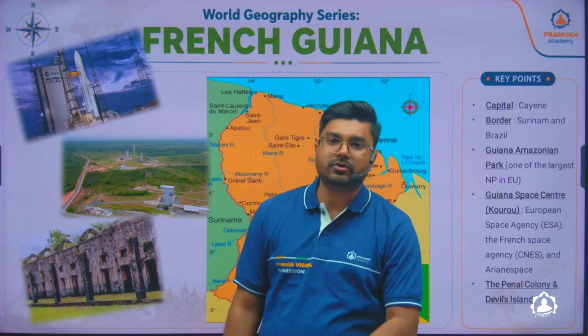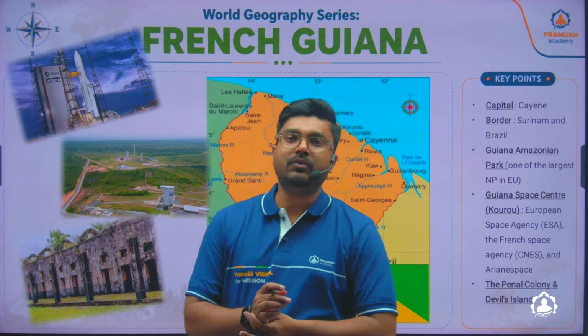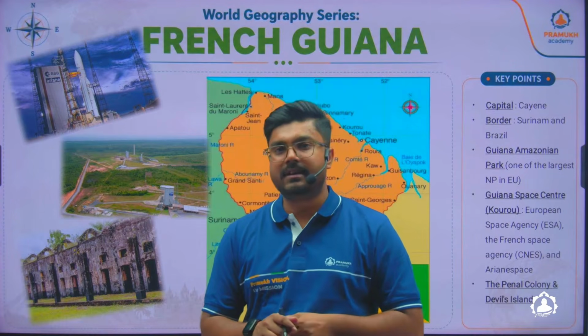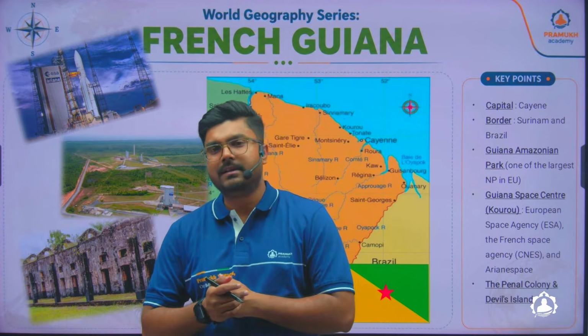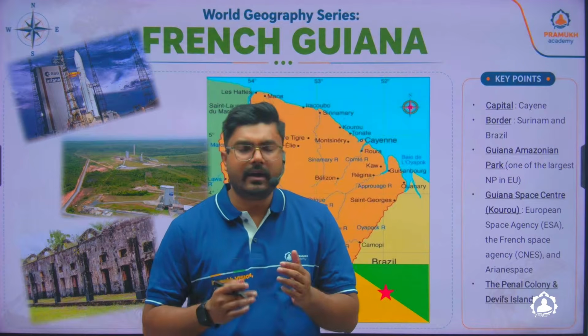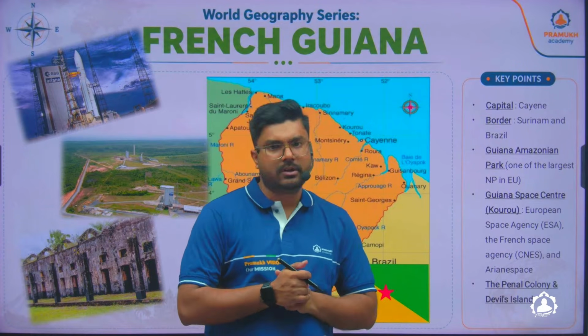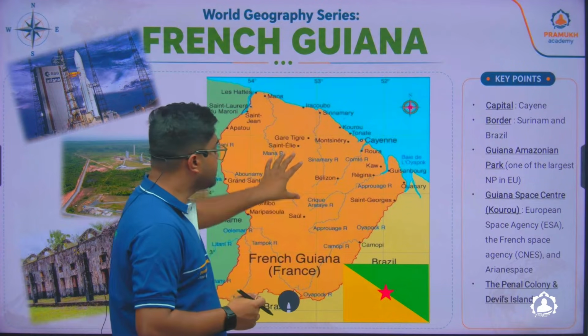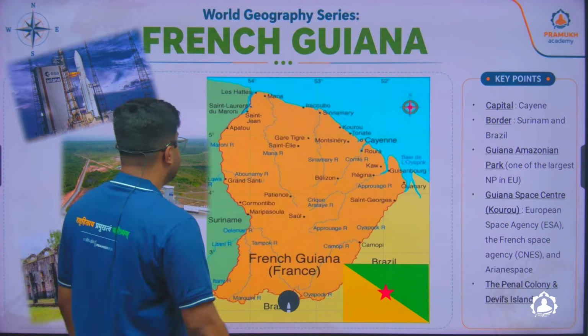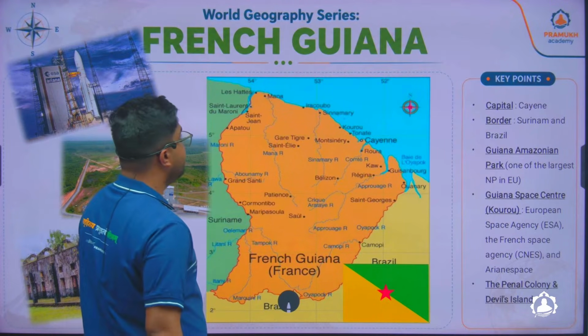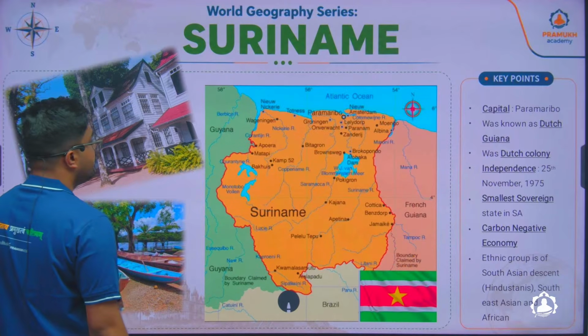Similarly, Australia also has this story, where it was used as a kind of prison for notorious people, or others who were antisocial, or were against the king or the ruler. Okay, so this country was also used in a similar way. The next country after French Guiana is Suriname.